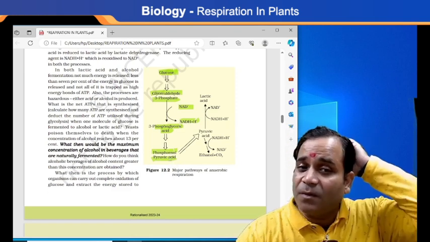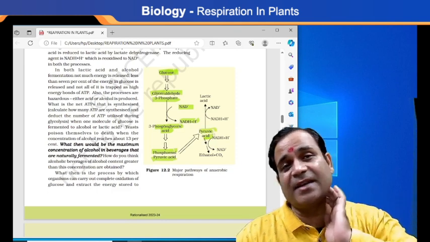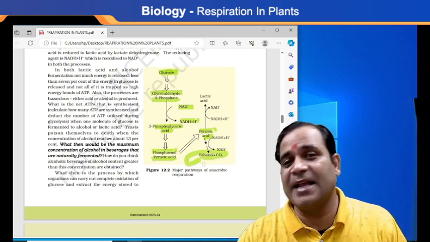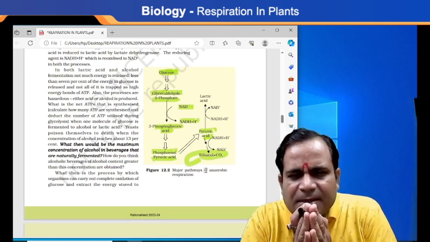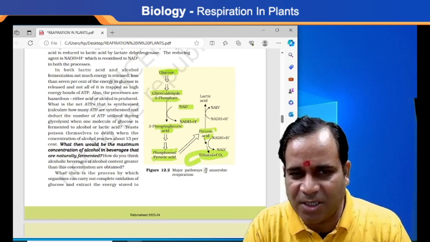And this phosphoenolpyruvic acid is mainly utilized to form pyruvic acid, my dear, which gives in the end result what? Ethanol, as well as what? Carbon dioxide. So this one is the simple path of how fermentation will take place.